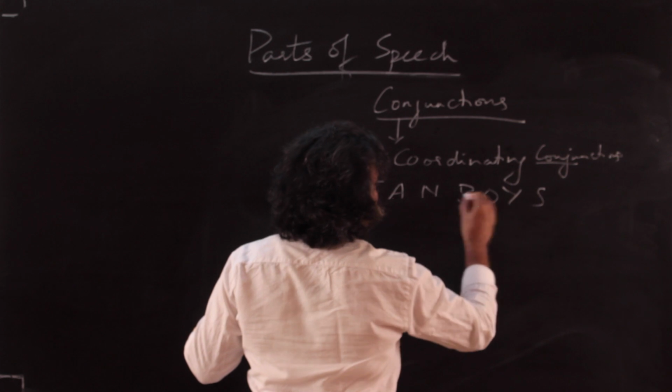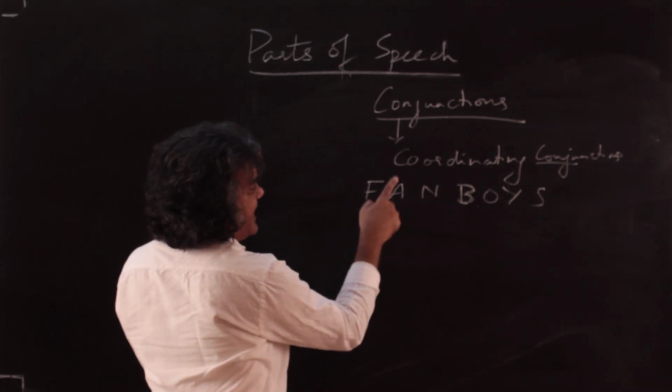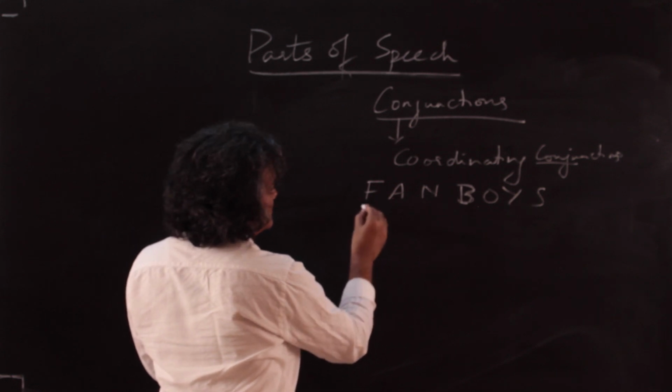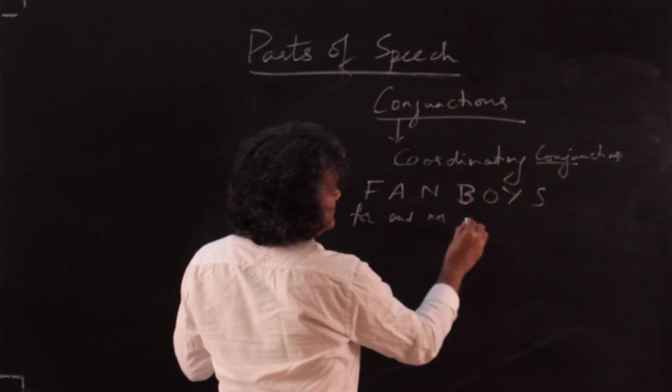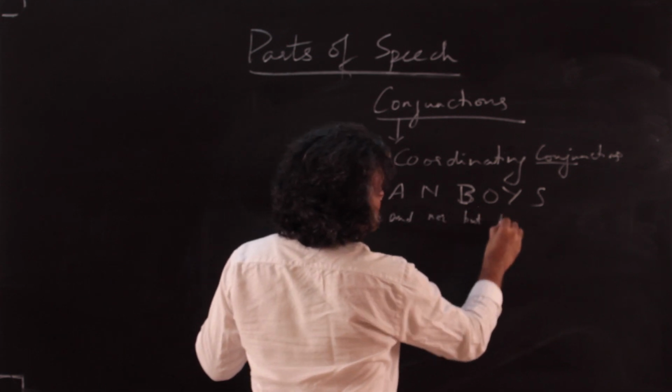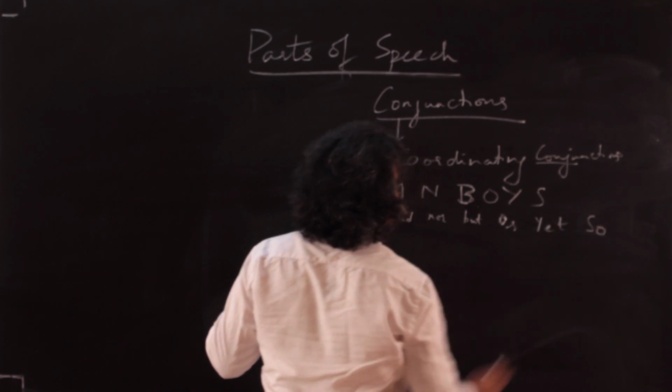That is the best way to remember coordinating conjunctions. For, and, nor, but, or, yet, and so.